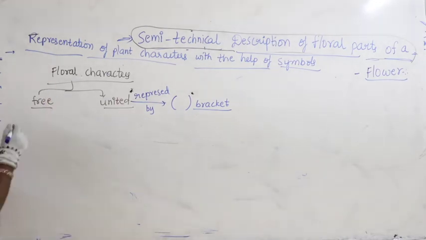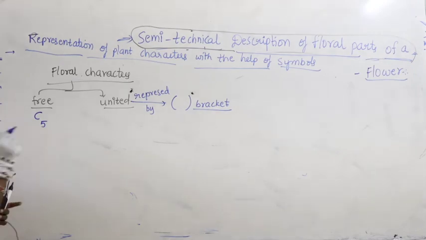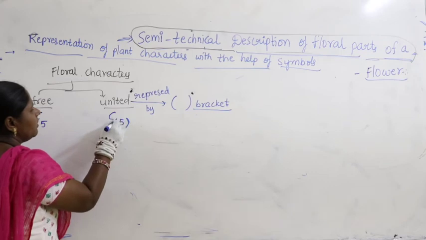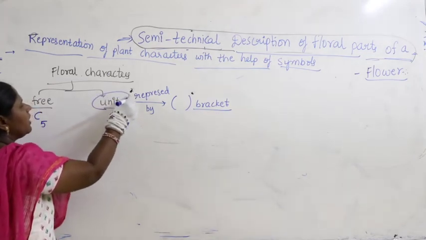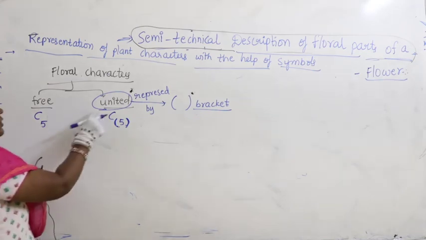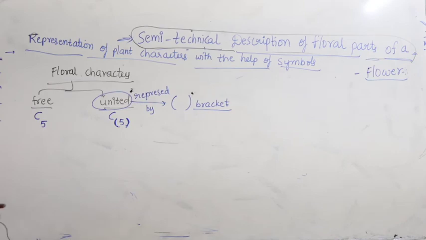Suppose I take C for corolla 5. If all 5 petals are free, we simply write C5. Suppose they are united, then we will keep it in the bracket. The bracket indicates what? They are combined. One petal is joined with another petal. They are united. United is represented in the form of a bracket.